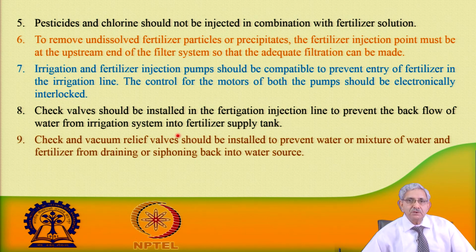A check valve should be installed in the fertigation injection line to prevent backflow of water from the irrigation system, so that it does not contaminate the water source, because this irrigation water may be used for drinking by cattle or livestock. The check and vacuum relief valve should be installed to prevent the water or mixture of water and fertilizer from draining or siphoning back into the water source.